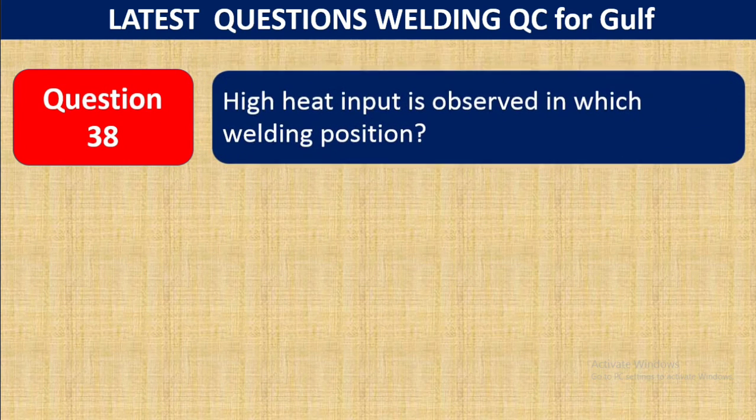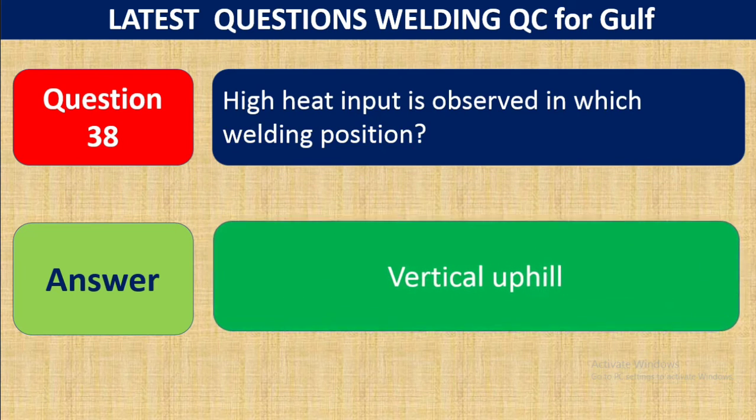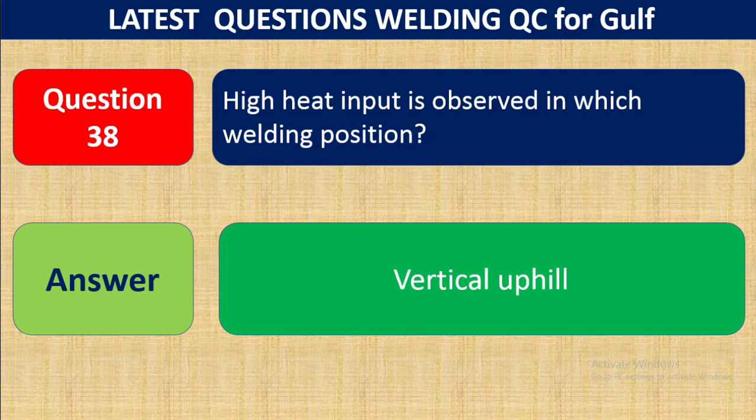Question 38. High heat input is observed in which welding position? The answer is vertical uphill. Definitely, if you go vertical uphill, high heat input is observed. You can see there.